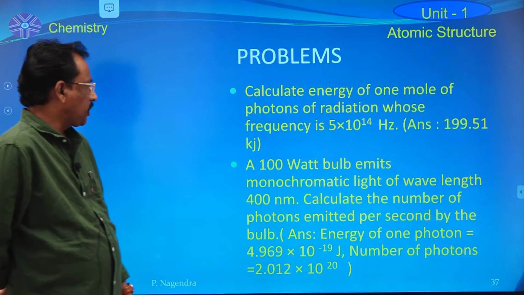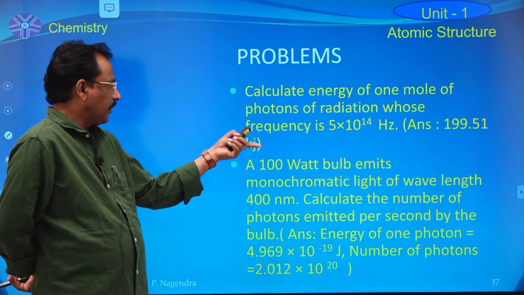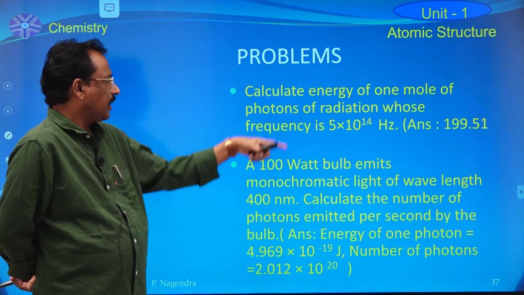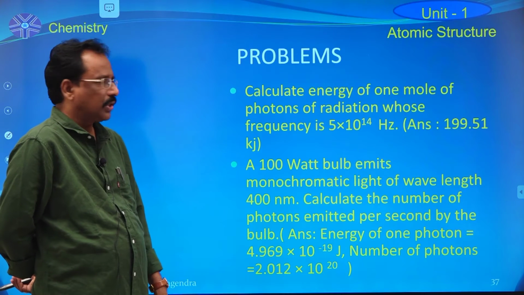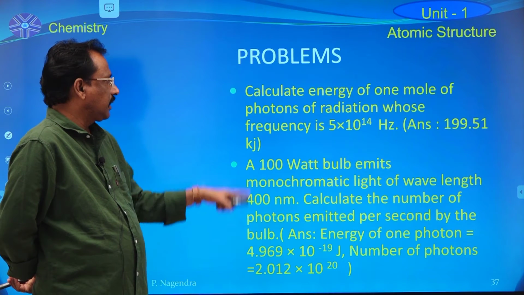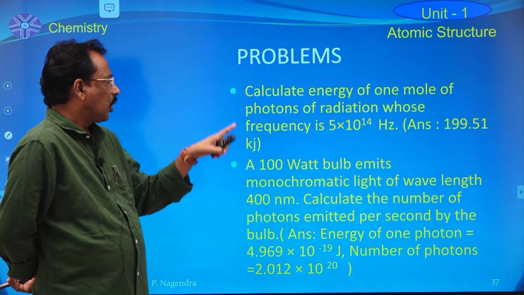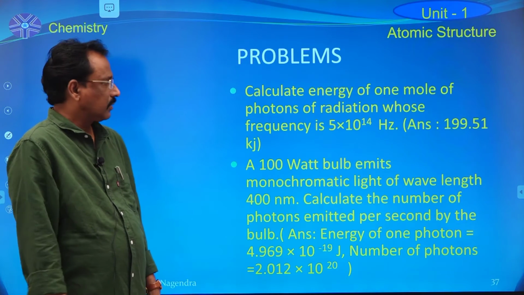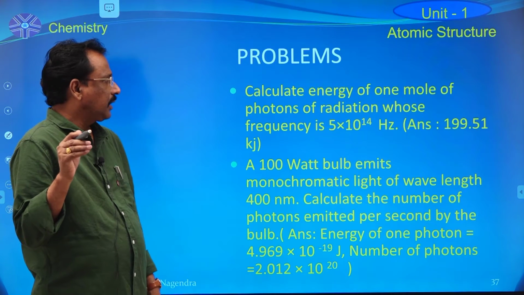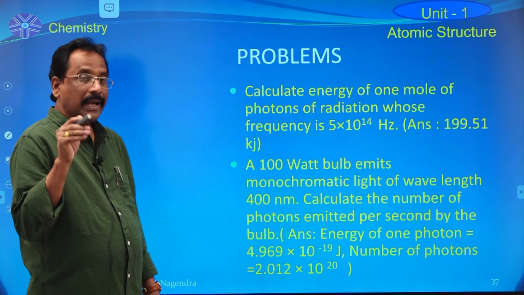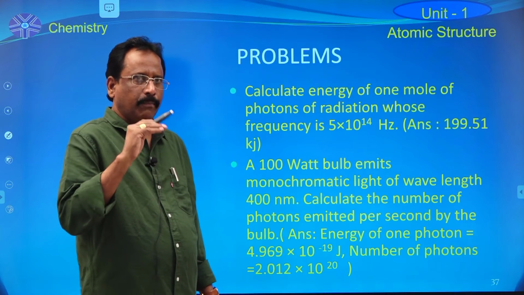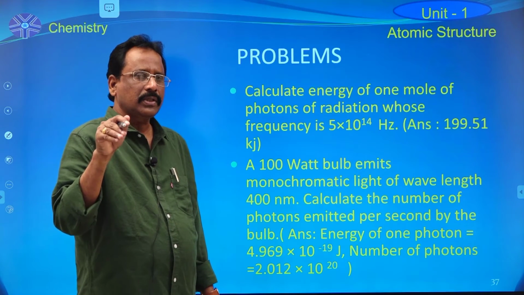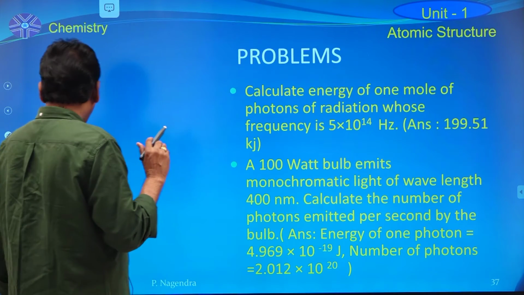This is nothing but potassium metal; the threshold frequency of potassium metal is nearly 5 into 10 power 14 Hz. Now calculate the energy of 1 mole of photons with the help of Planck's quantum theory. A very important theory in atomic structure is Planck's quantum theory: a body can emit or absorb radiation discontinuously in the form of small packets.